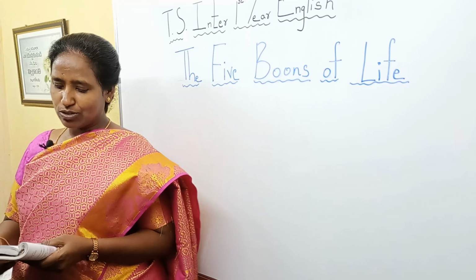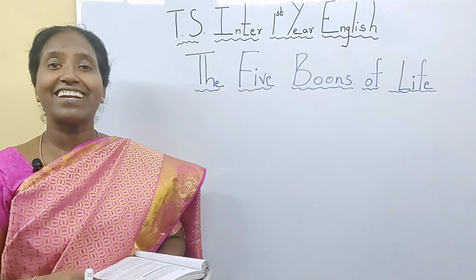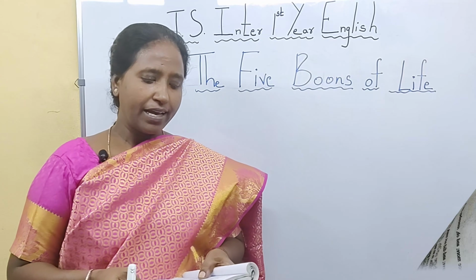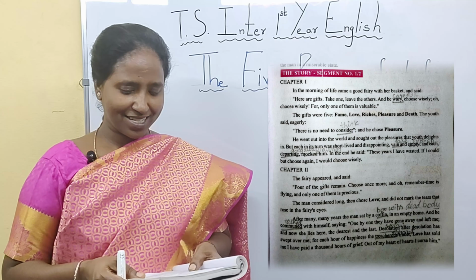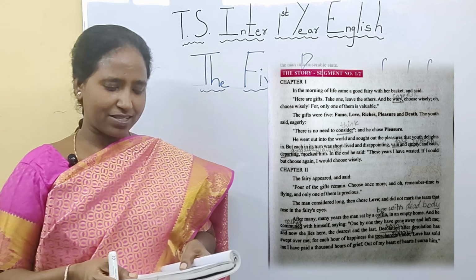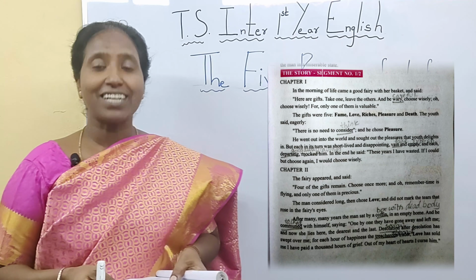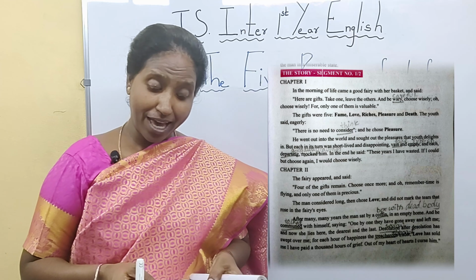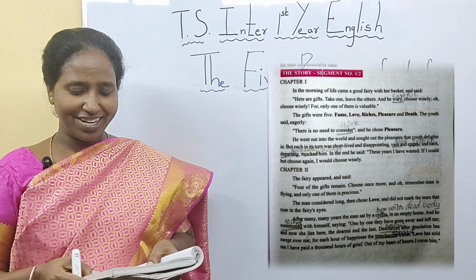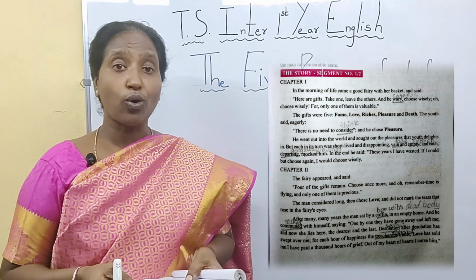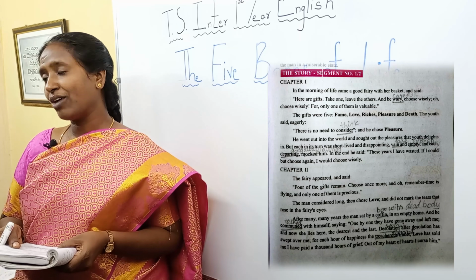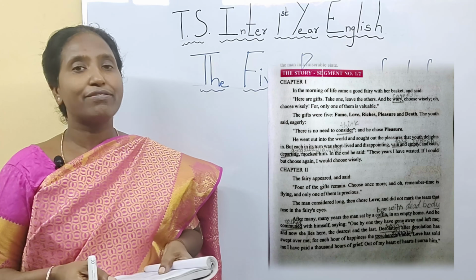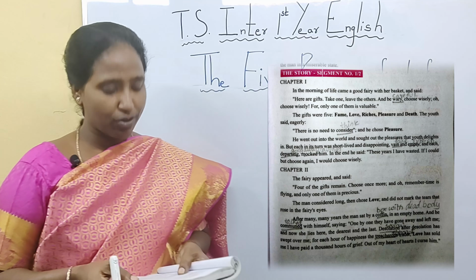Now let's get into this story. Firstly I'll read the segment 1. In the morning of life came a good fairy with her basket and said, "Here are gifts, take one, leave the others. And be wary." Be wary means be careful. "Choose wisely, for only one of them is valuable." Now here in the story, we find a fairy coming and giving 5 boons.